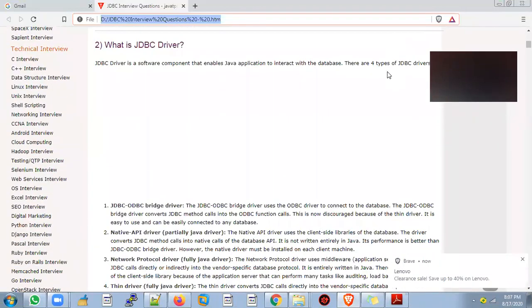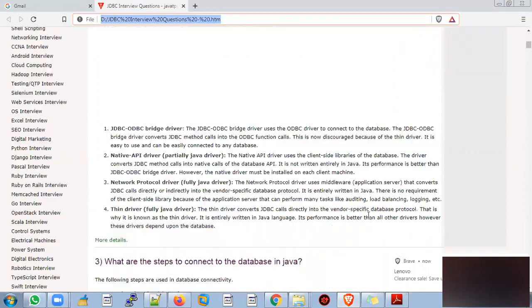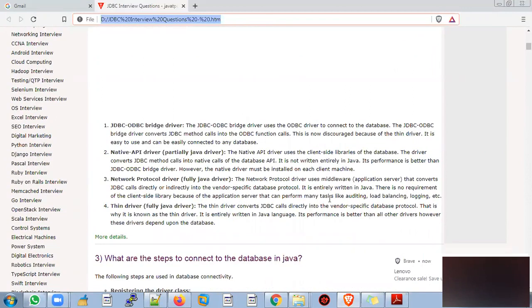What is a JDBC driver? There are four types of JDBC drivers: the JDBC-ODBC bridge driver, the native API partly Java driver, the network protocol driver, and the thin driver. The JDBC-ODBC driver converts the JDBC call into an ODBC call. The native API partly Java driver converts the JDBC call into native method calls.